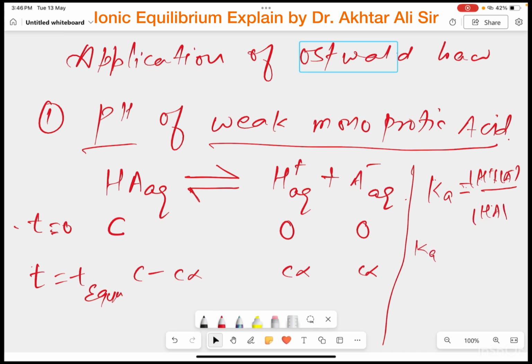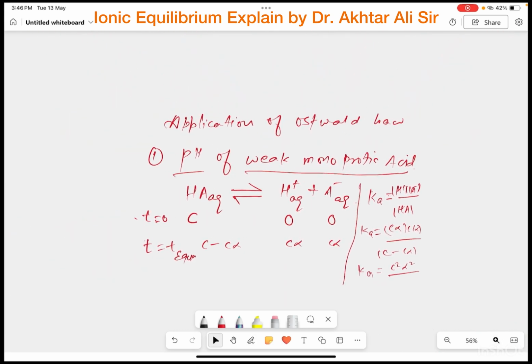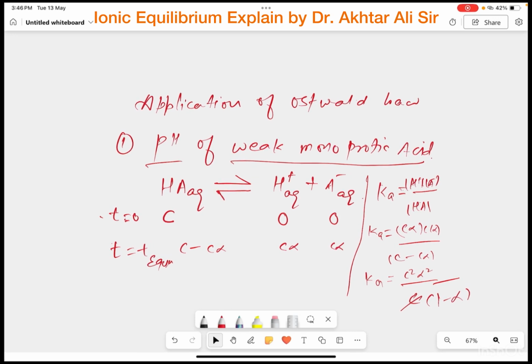So Ka will be equal to, at equilibrium concentration, C alpha into C alpha upon C minus C alpha. So Ka will be equal to C square alpha square upon C into 1 minus alpha, and one C cancels, so Ka will be equal to C alpha square upon 1 minus alpha.